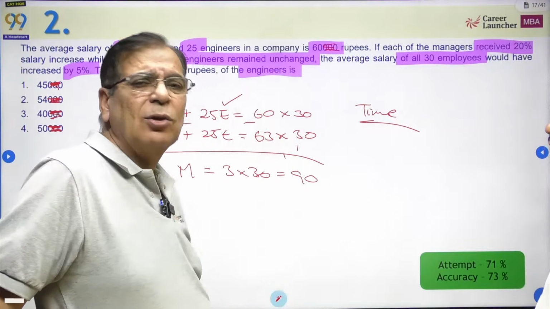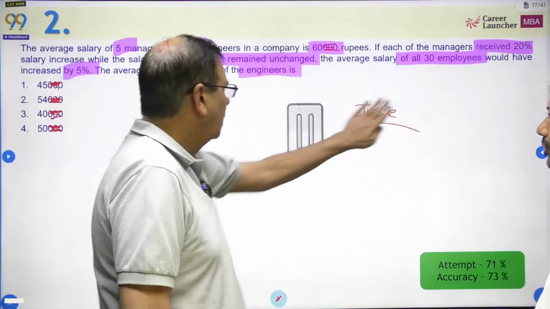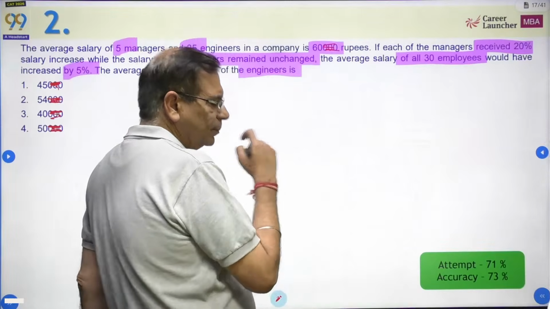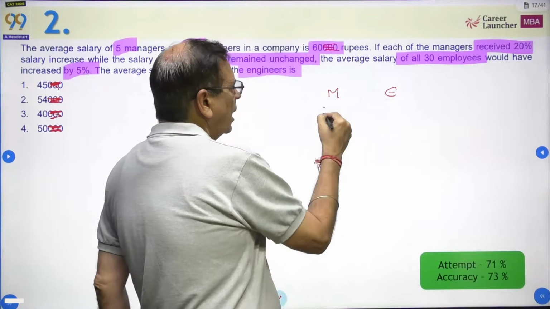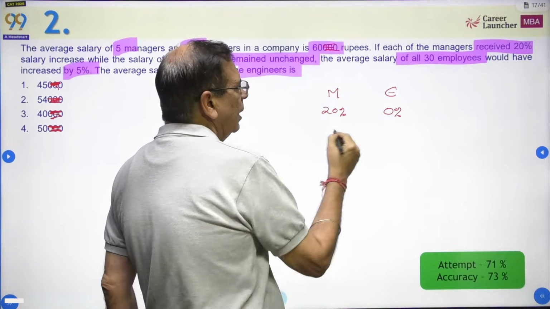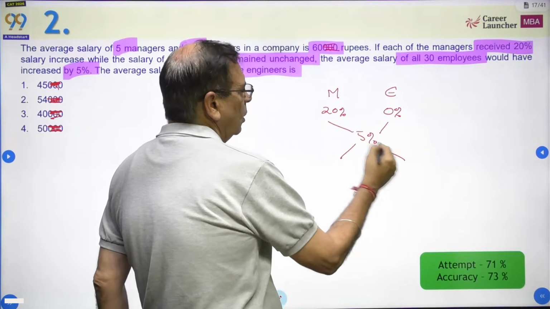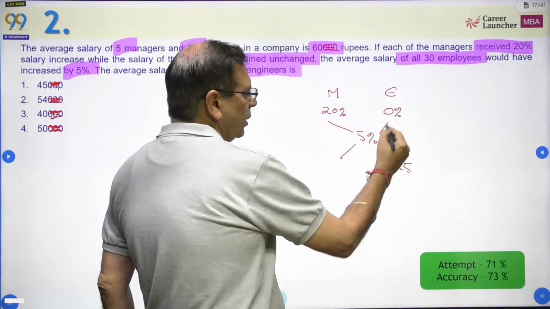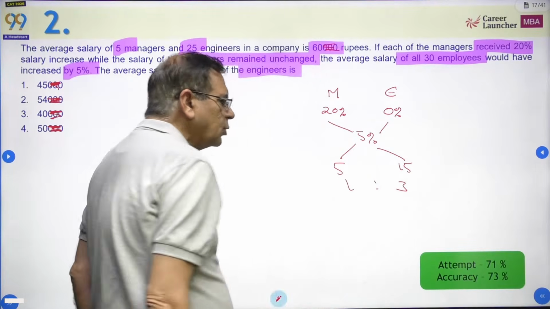At least allegation तो लगा सकते थे. Okay, so let me do that question by allegation. The right approach would have been to say, as far as the managers and the engineers are concerned, managers have a 20% salary hike, engineers have a 0% salary hike, but the average hike of the entire group is 5%. 20 minus 5 is 15. 5 minus 0 is 5. That is the ratio of 1:3.